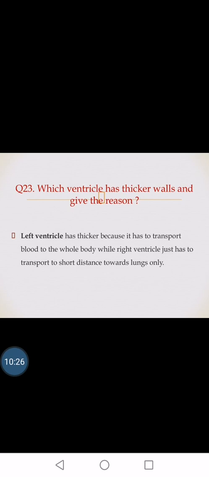Which ventricle has thicker walls, and give the reason? The left ventricle has a thicker wall because it has to transport the blood to the whole body at a higher pressure, with a large amount of pressure. So that's why, as compared to the right ventricle, the left ventricle has thicker walls.